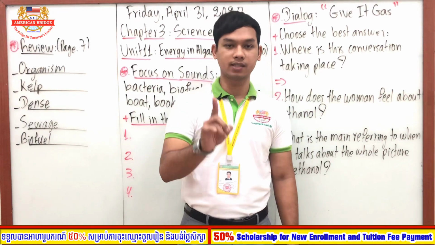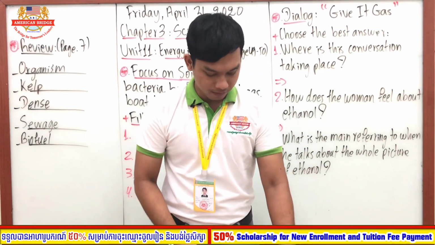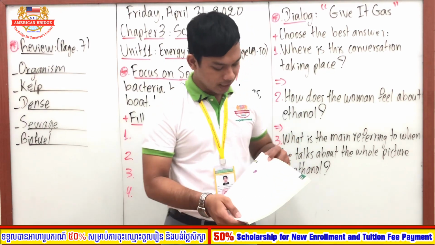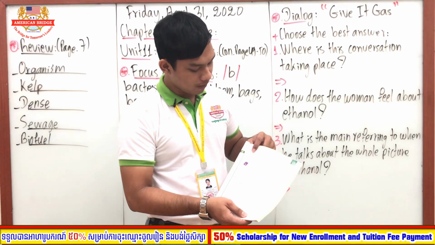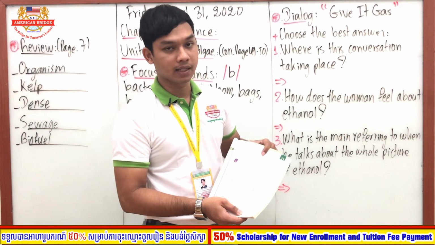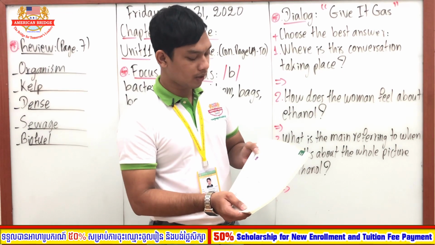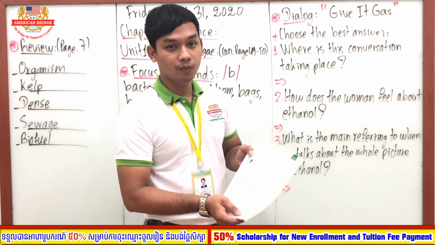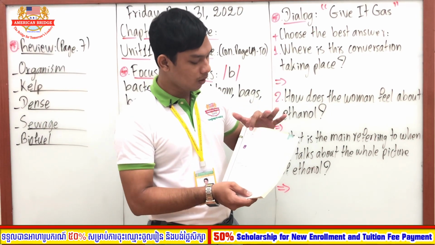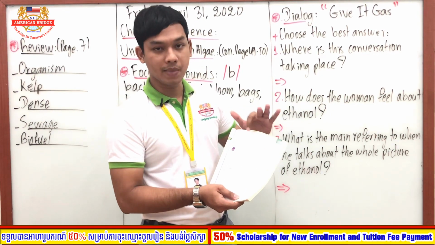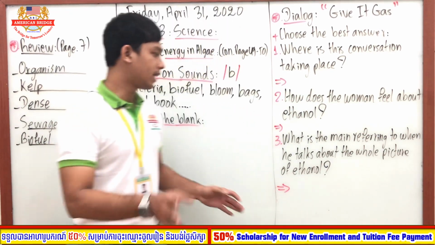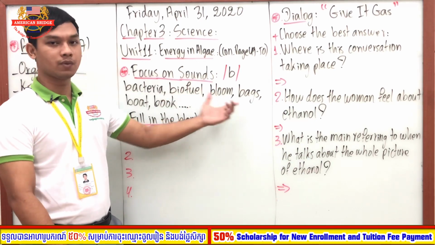So now everyone, let's do one exercise together on page 49, right? On page 49 here, we say focus on sound, and then we have listen to the sentence twice and fill in the blanks. Okay, so there are 1, 2, 3, 4. There are 4 sentences, and some of the words are missing. What you have to do is to complete the blanks, and the words that you use to complete the blanks are all of these words.